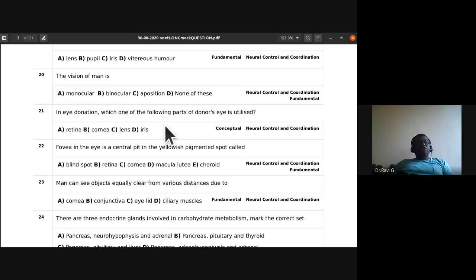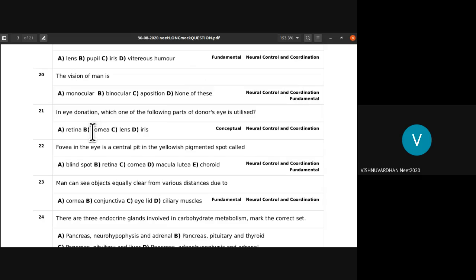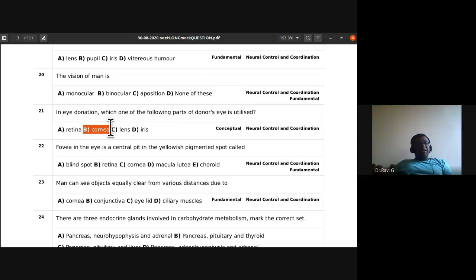In eye donation, which of the following parts of donor's eye is utilized? Retina, cornea, lens, iris. So which part of the donor's eye is utilized in an eye donation? Retina, sir. Cornea. Cornea is the answer. Cornea is utilized from the donor's eye.